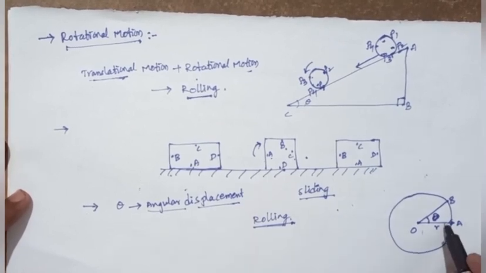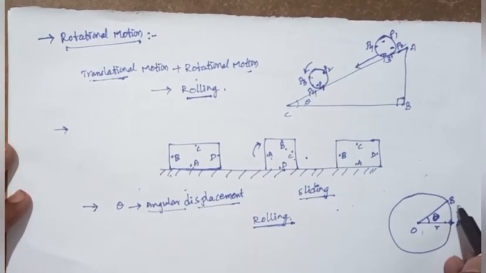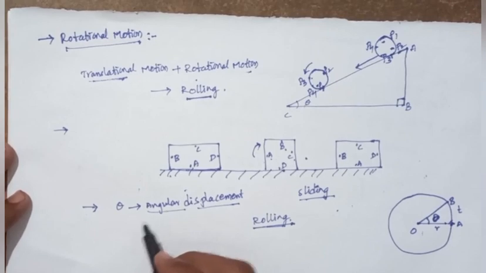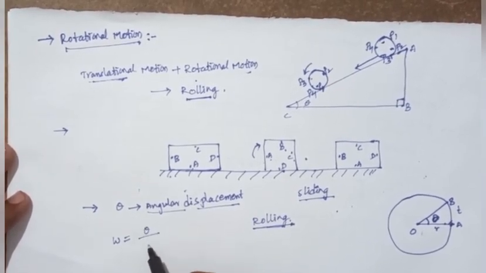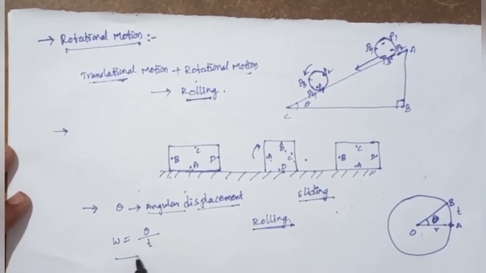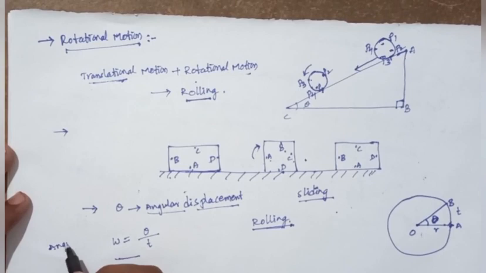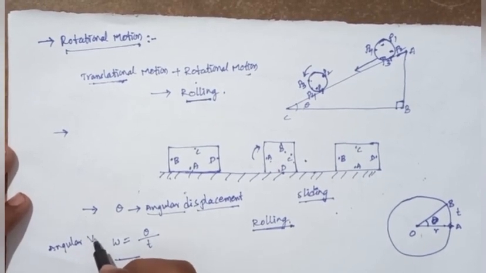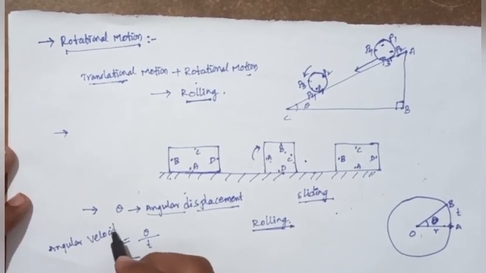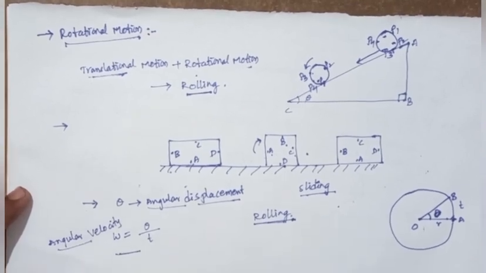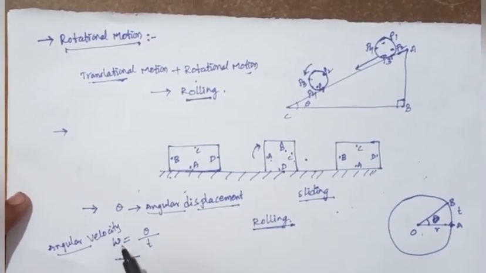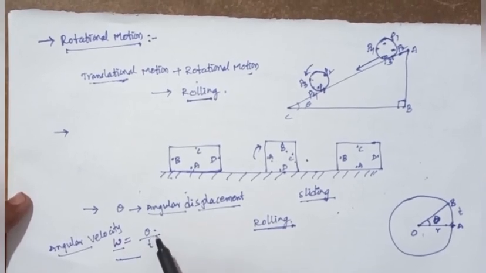Next, this angular displacement happens in a certain time. Omega equals angular displacement by time, and it is called the angular velocity. Angular velocity is denoted as omega. Omega equals angular displacement by time.